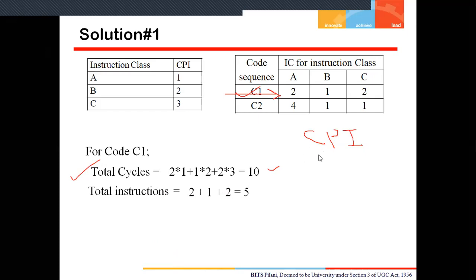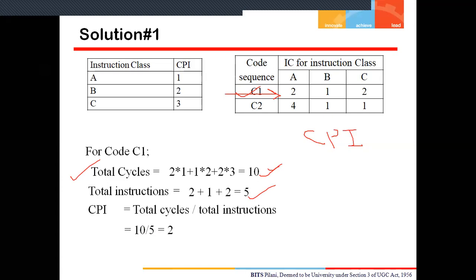Similarly, now I want to calculate the value of CPI. I can easily calculate the clock per instruction: the total cycles required for a particular sequence divided by the total number of instructions used in this sequence. So now the third portion is the CPI. CPI is nothing but the total cycles divided by the total instructions, and total cycles are 10. So 10 divided by 5, here we get 2. So this is how we calculate the CPI for code sequence C1.